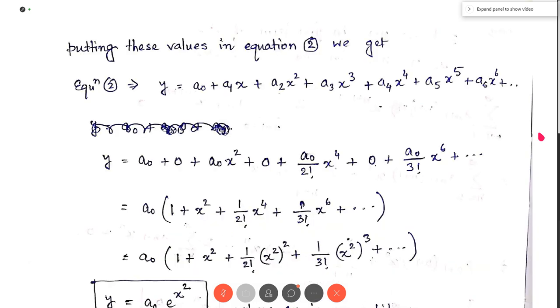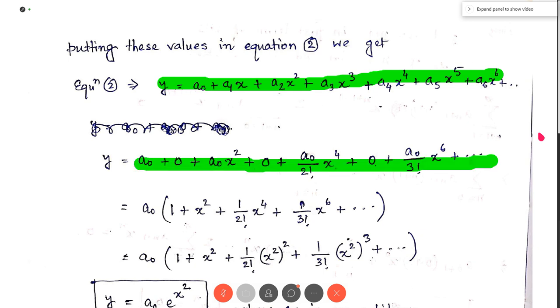equation for y. So y was equal to a0 plus a1x plus a2x square and so on. So we have put the values: a1 is 0, a2 is a0, a3 is 0, a4 is a0 by factorial 2, with x to the power 4 and so on.